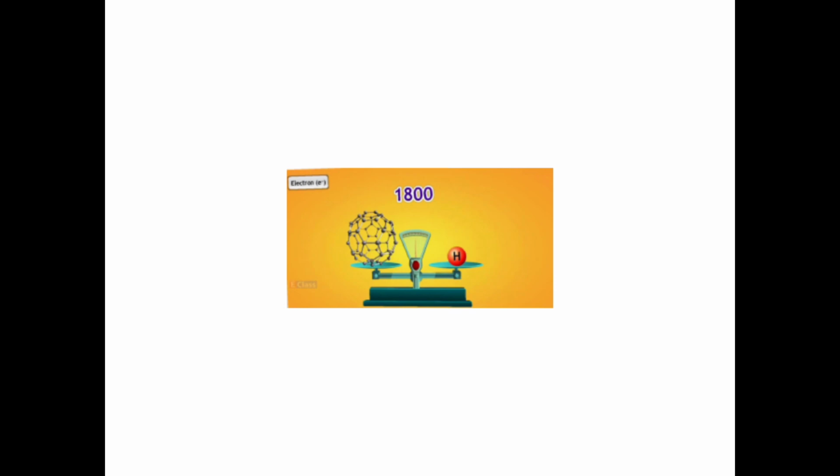Now let us talk about the mass. You will observe that when you collect 1800 electrons together on one pan, and keep a hydrogen atom or one proton on the other pan, then it will balance. It means the mass of an electron is 1800 times less than that of the proton. So it has 1 upon 1800 times the mass of the proton.